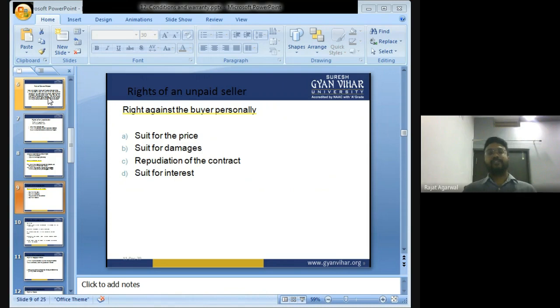Right of an unpaid seller against the buyer personally: sue for damages, sue for price. For example, I purchased a music system from a shopkeeper. The shopkeeper delivered the music system to me. I said I will make the payment after 2 days. The shopkeeper told me, okay, please make the payment after 2 days. I said okay. He has already delivered the music system at my home.